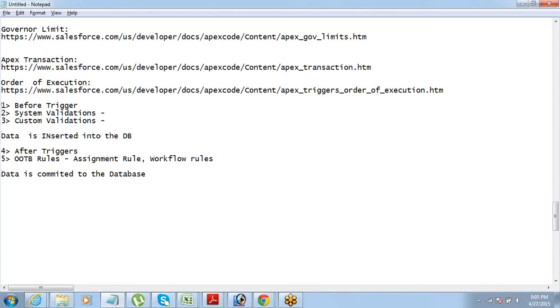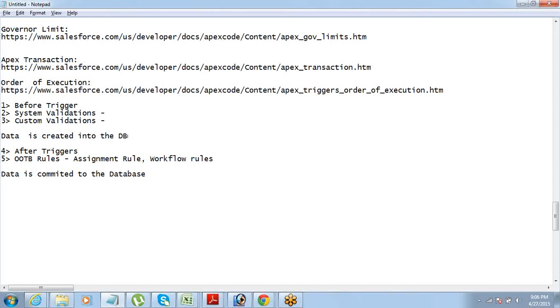So this is a simple thing. Step one, before trigger statements get executed. Step two, all system validations. Step three, all custom validations. If these three are fine, there's no issue, and the data is created in the database. But it is not committed to the database.